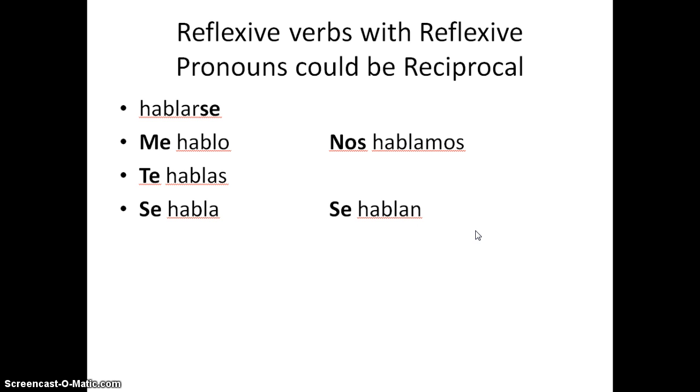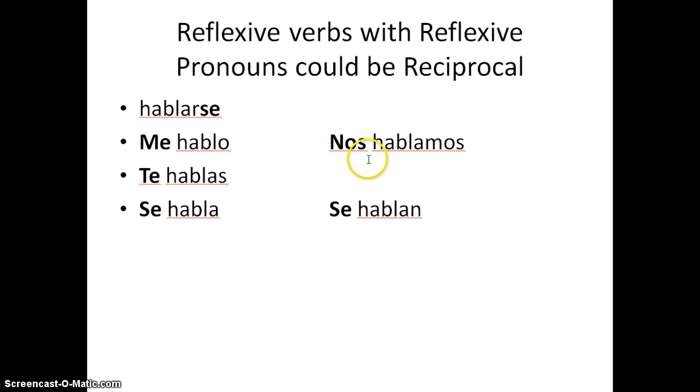Reflexive verbs with reflexive pronouns, and they could be reciprocal. I'll explain that. So the verb hablar, which meant to speak, you can make it reflexive by just putting a se on the end of it, okay? Here are the reflexive pronouns in Spanish. These are the equivalent of what we just saw in English. Myself, yourself, himself, herself, itself, or the usted, like you're talking to yourself, but in a nice way. Usted se habla? Are you talking to yourself, sir?